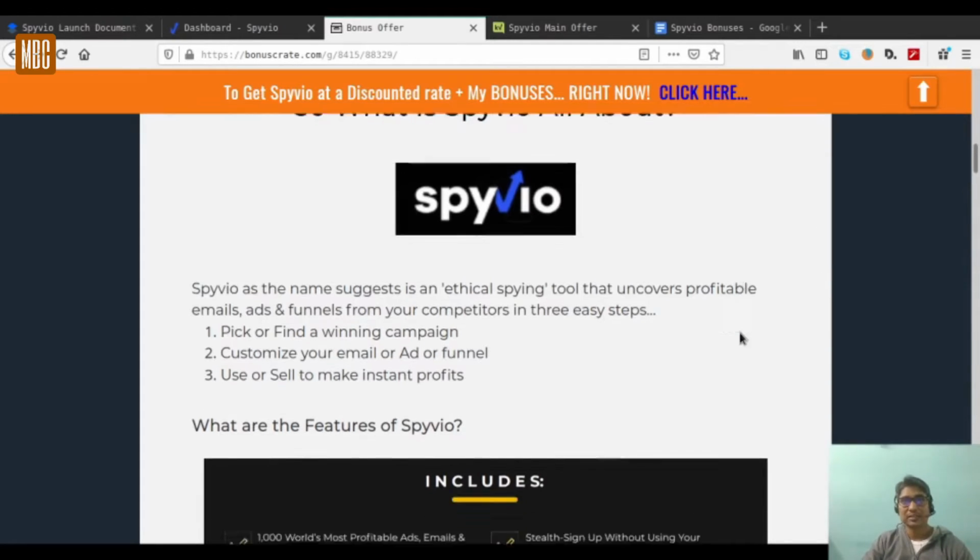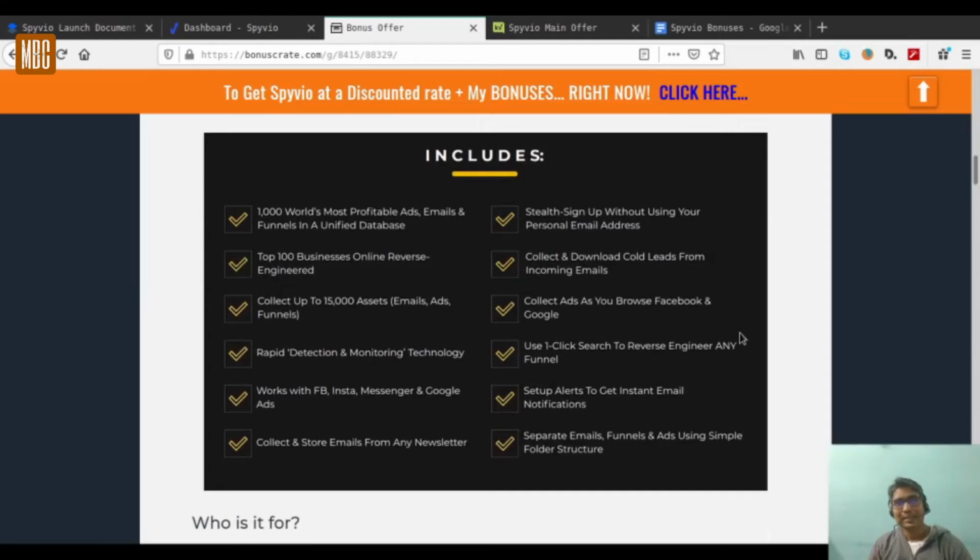What are its features? It includes 1,000 world's most profitable ads, emails and funnels in a unified database. It has the top 100 businesses online reverse engineered. It can collect up to 15,000 assets, that means email, ads and funnels. And there are lots and lots of other features which you can see on your screen.